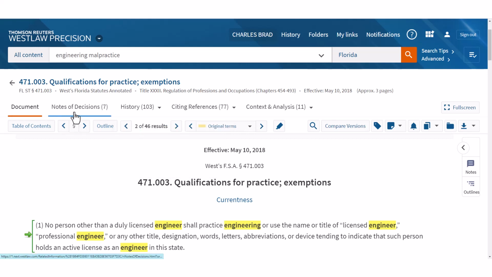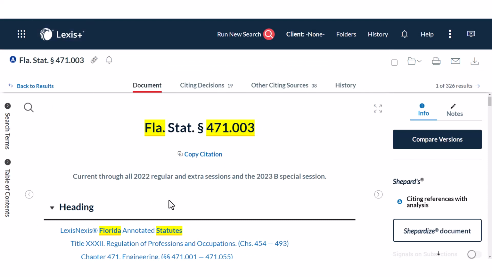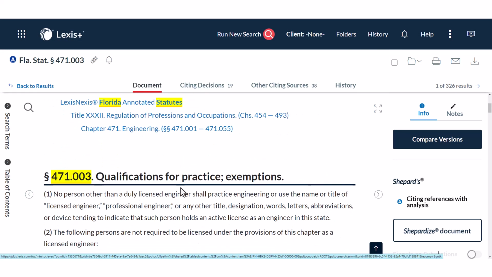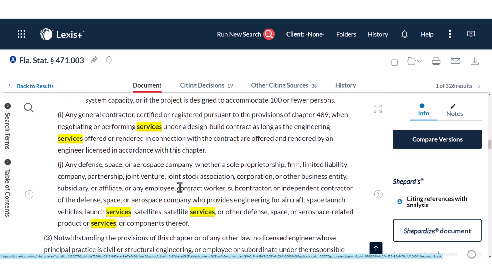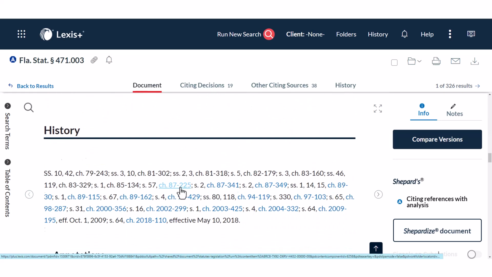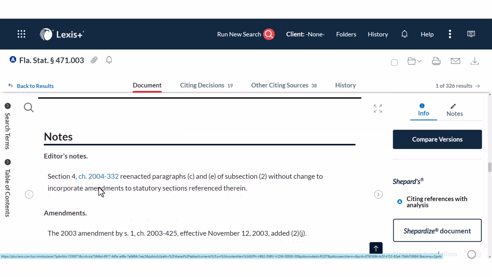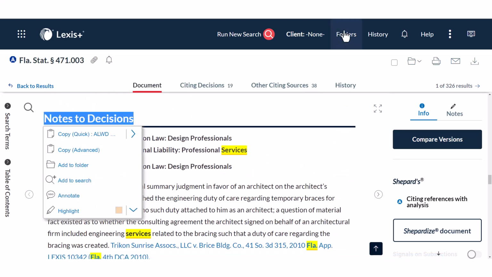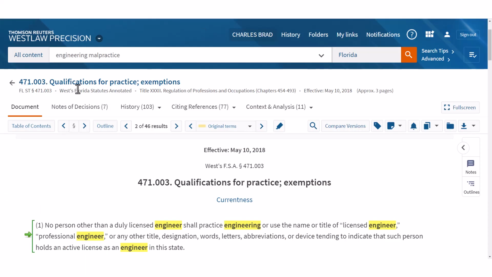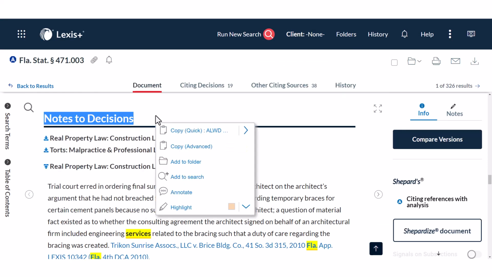So anyway, click on Notes of Decisions in Westlaw, but in Lexis, you would scroll down below the text of your statute. This is the exact same statute about engineering licensing. And there's a section for annotations, and their section is called Notes to Decisions. So in Westlaw, it would be Notes of Decisions. In Lexis, it's Notes to Decisions.